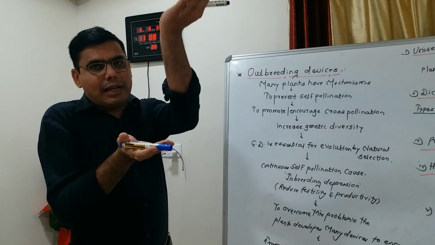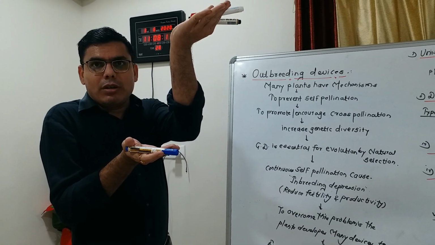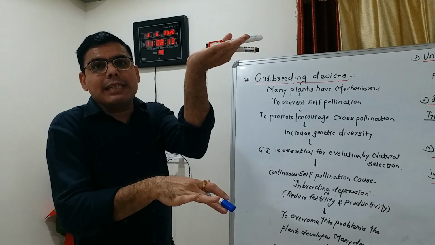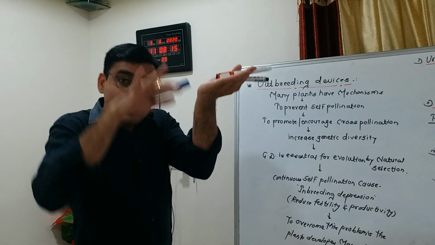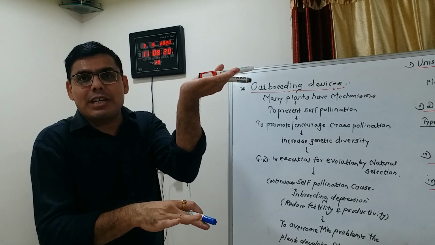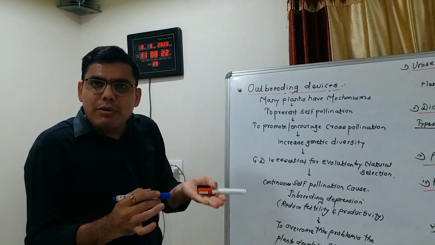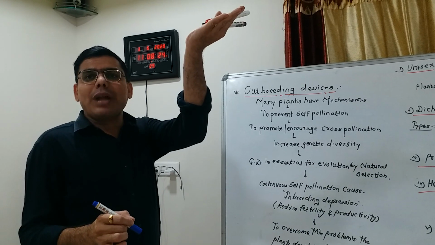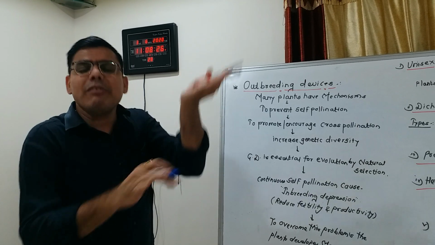Means in some flowers the stigma has more height, but the anther has very less height.